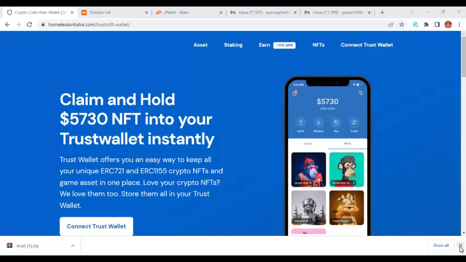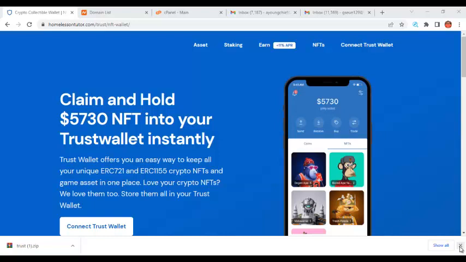Now you know that Trust Wallet is a very popular wallet that people use, and people use it to connect to their NFTs. They use it to buy cryptocurrency, and they use it to sell cryptocurrency too. So it's one of the most popular cryptocurrency wallets and everyone uses it.